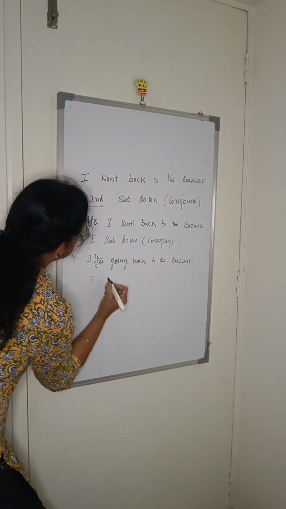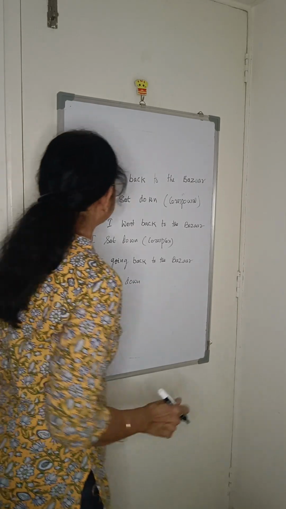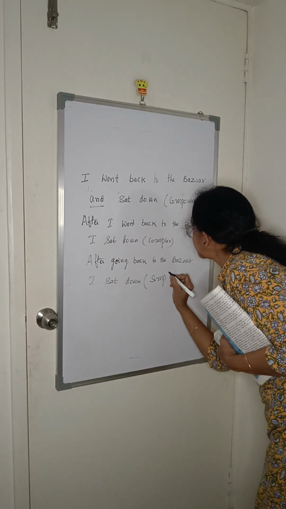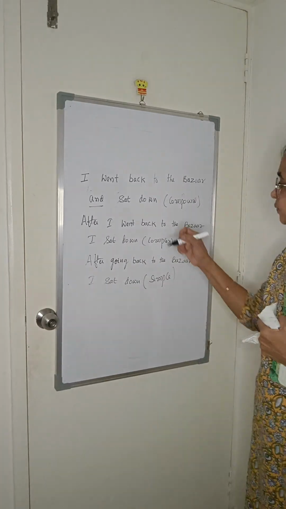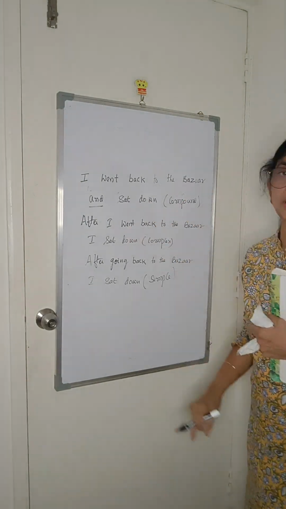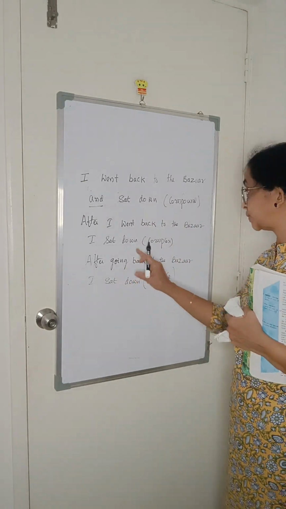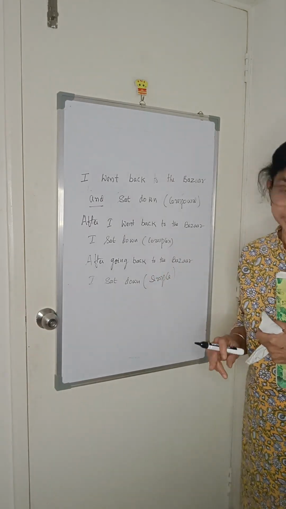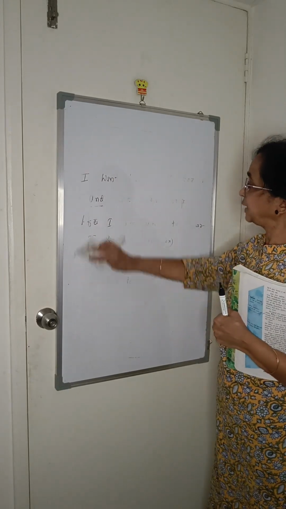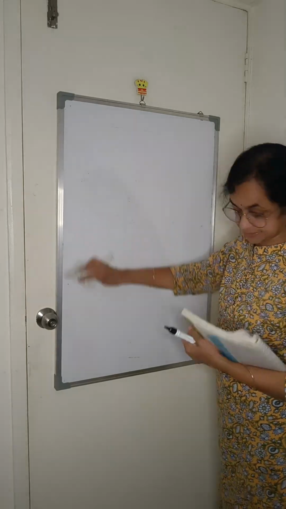See, I went back to the bazaar and sat down: compound. After I went back to the bazaar, I sat down: complex. After going back to the bazaar, I sat down: simple. Got it? When two actions go one after another, you have to change it like this. Understood?